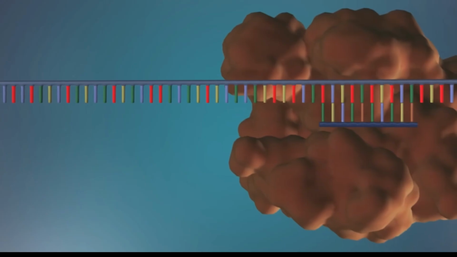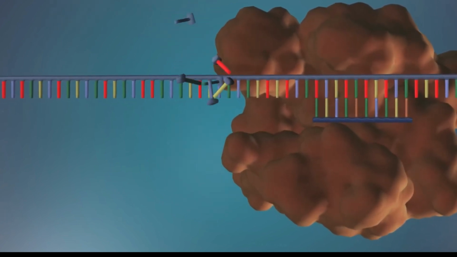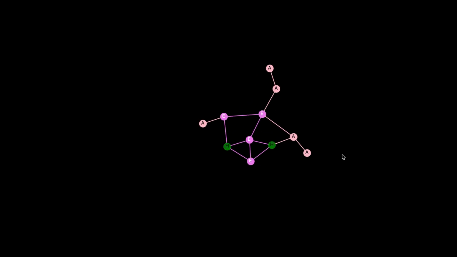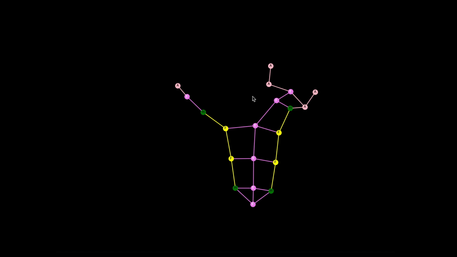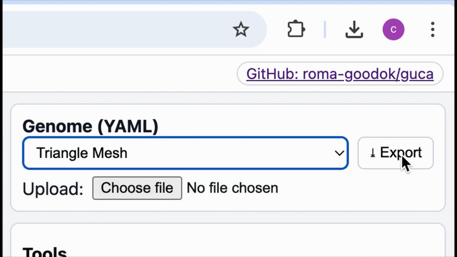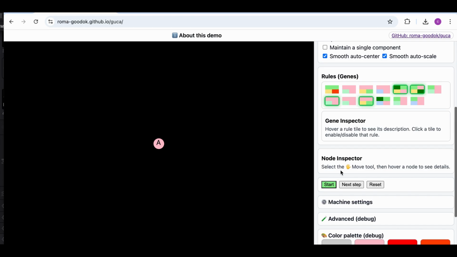Even if that doesn't happen, we hope we can teach you something new about biology and computer science with GUCA. And like many good educational tools, you can just play with it, peek into the sandbox, run the simulations, and explore. Also, if you're feeling confident, you can download any genome from our website and edit the rules in it, and see what happens when you upload it back and run it.